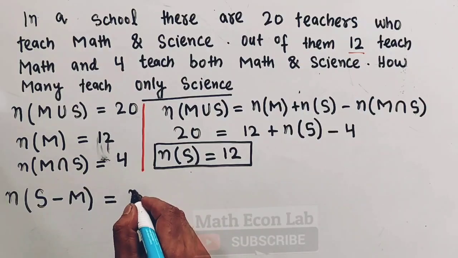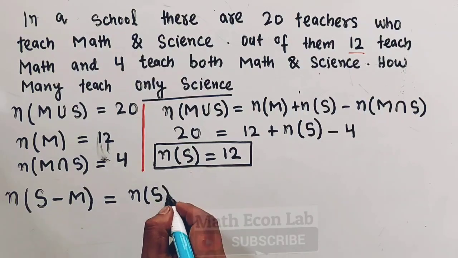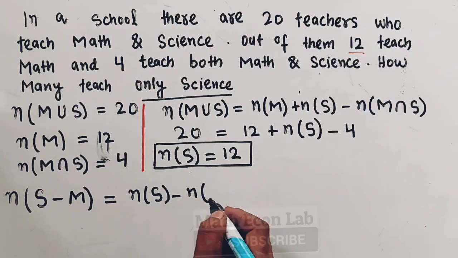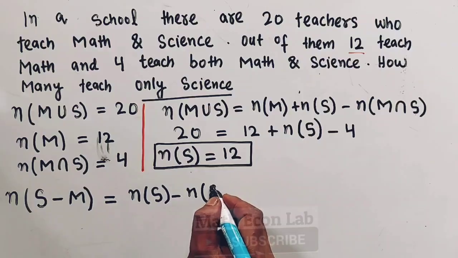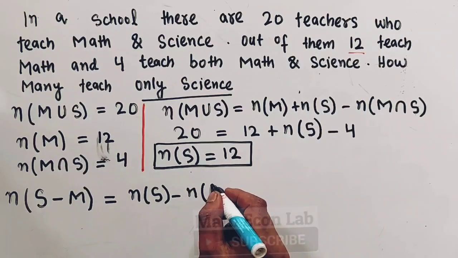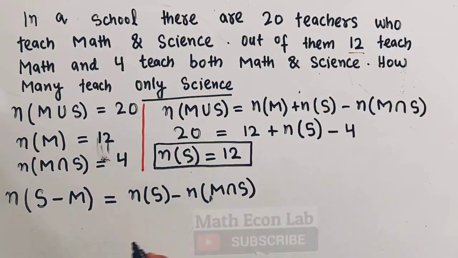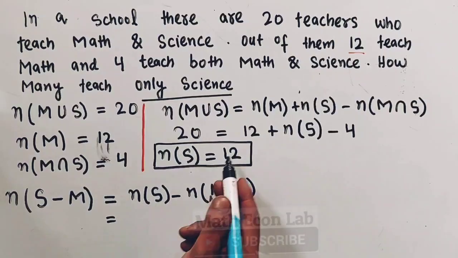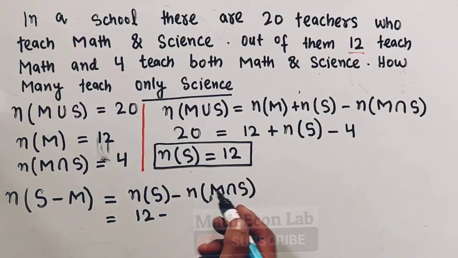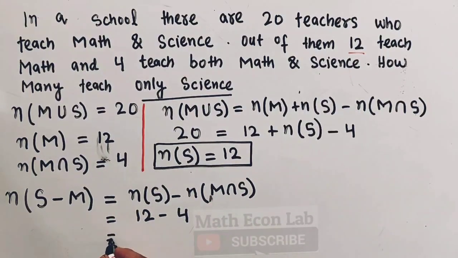That is the number of teachers who teach science minus the number of teachers who teach both science and math. So here we have 12 minus 4, so the number who teach only science is 8.